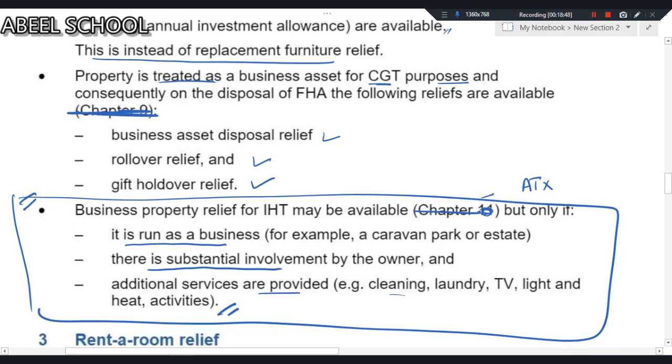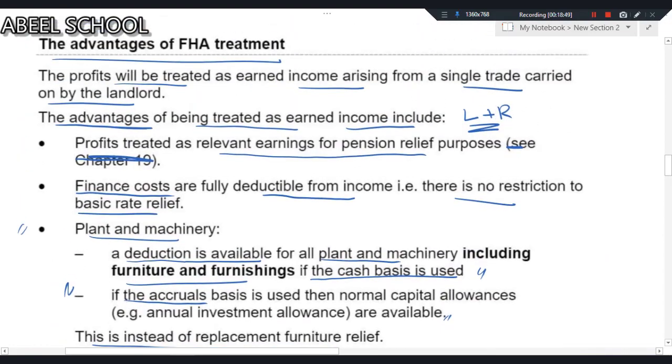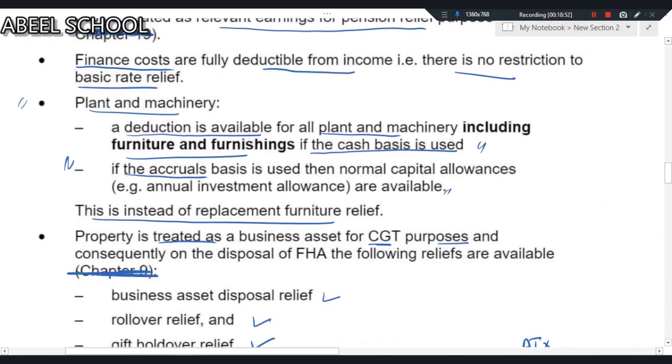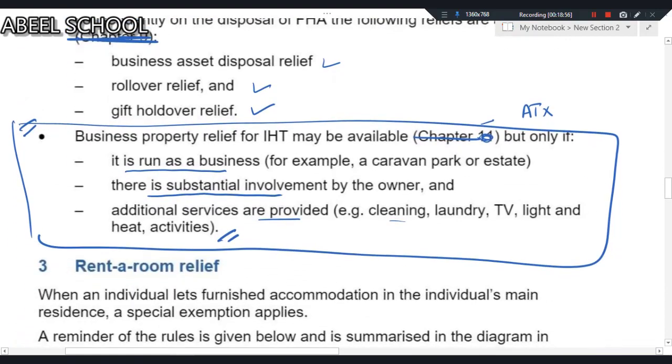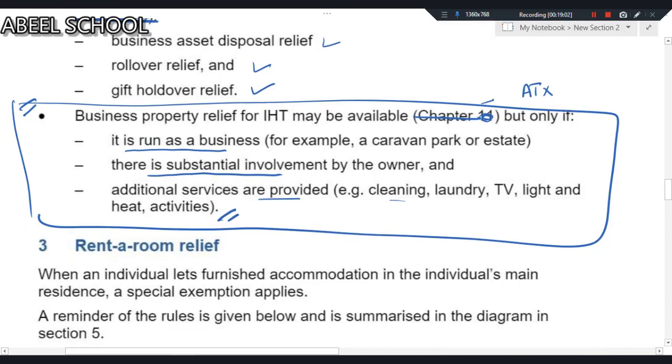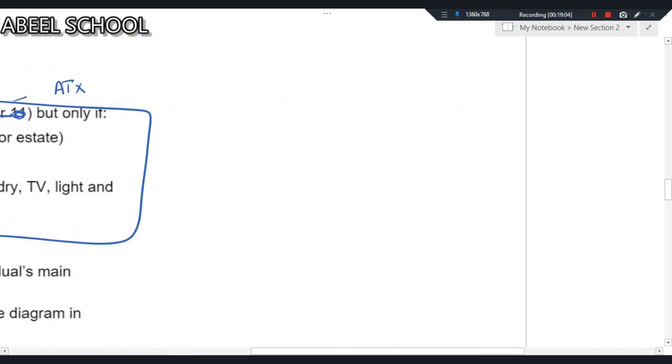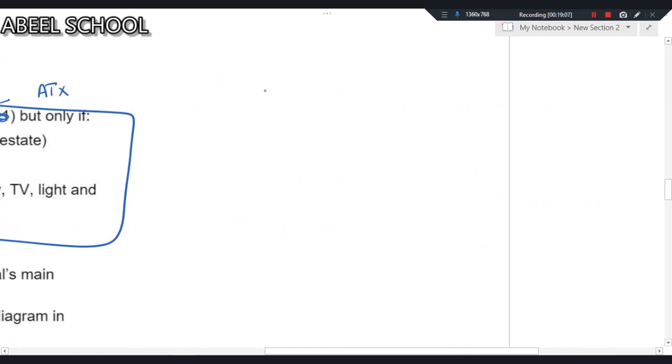A very important point now. Dear student, try to memorize these advantages. Obviously, you have not studied capital gains, CGT, IHT. You will study them, and then you will be in a better position to understand these rules. Now let's talk about rent a room relief. It is possible in the UK. Let me explain that. What is this?